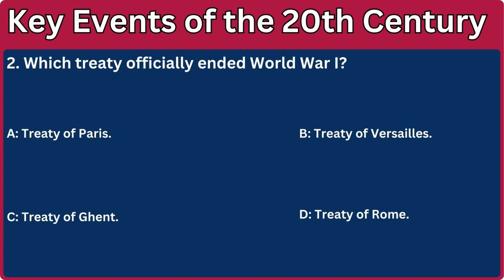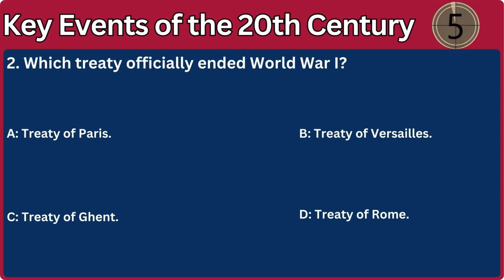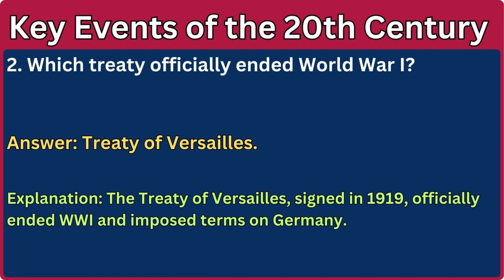2. Which treaty officially ended World War I? A. Treaty of Paris. B. Treaty of Versailles. C. Treaty of Ghent. D. Treaty of Rome. Answer: Treaty of Versailles. Explanation: The Treaty of Versailles, signed in 1919, officially ended World War I and imposed terms on Germany.